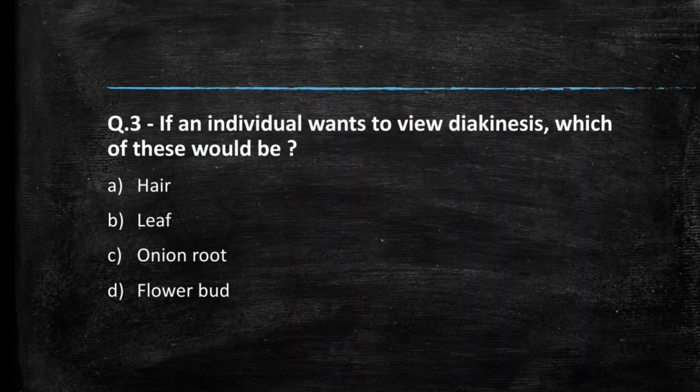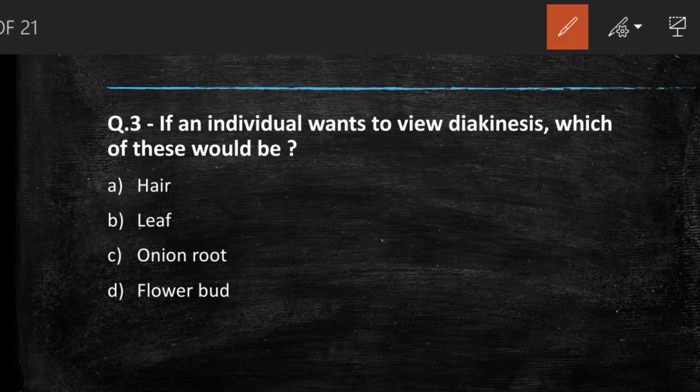Next question we have, if an individual wants to view diakinesis, which of these would be used? Options are hair, leaf, onion root, flower bud. Students, comment your answer. So the right answer to this question is option D, flower bud. Diakinesis can be seen during meiosis and meiosis is seen in reproductive organs. So for this we are selecting flower bud.